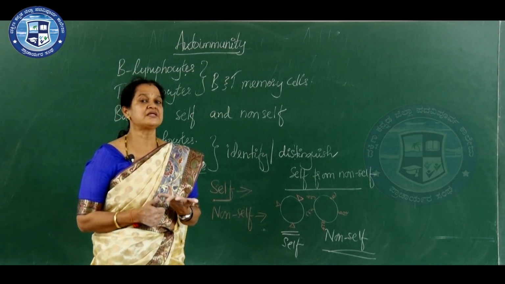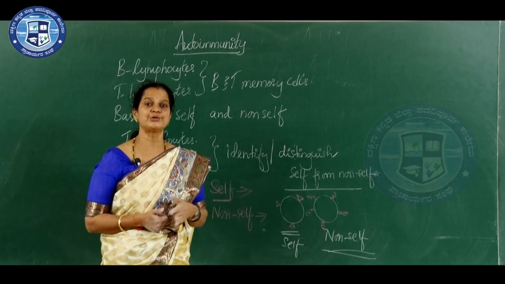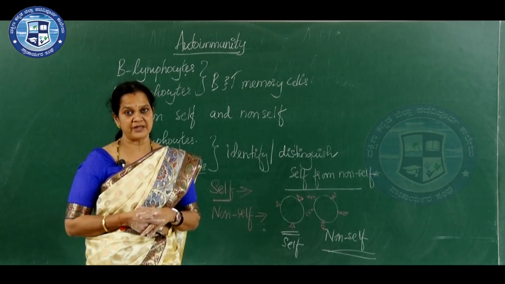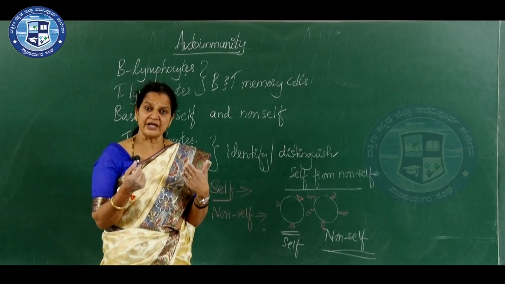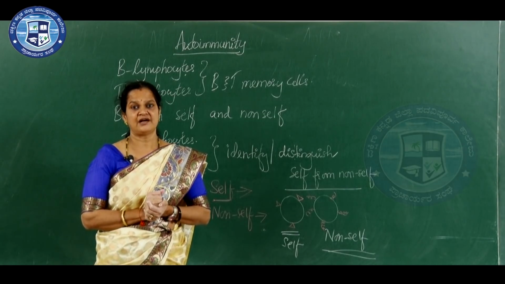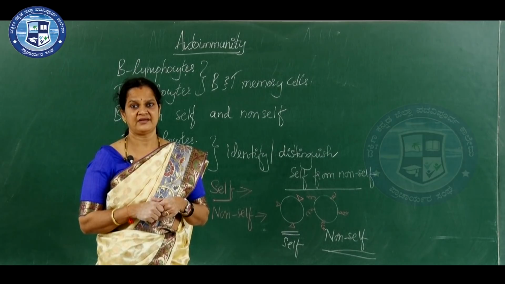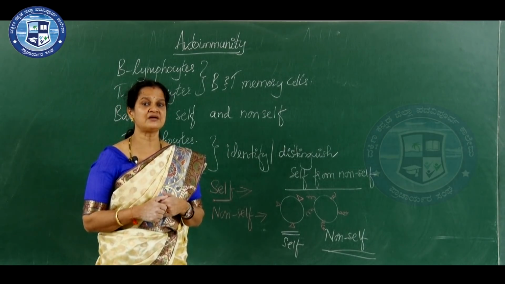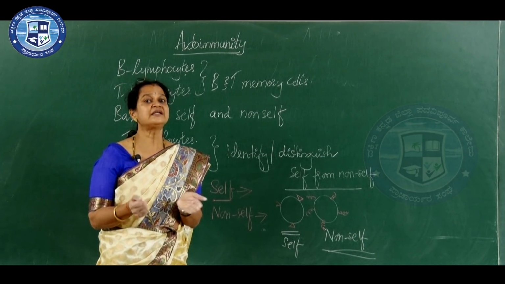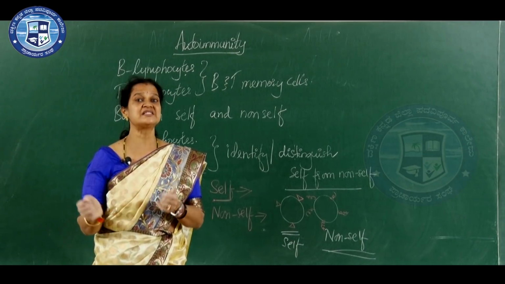And in our body, sometimes due to certain genetic problem or maybe due to unknown reasons, our immune system attacks our own body cells, and it may damage the body, resulting in autoimmune disease.